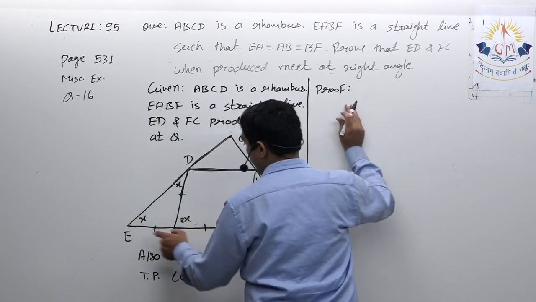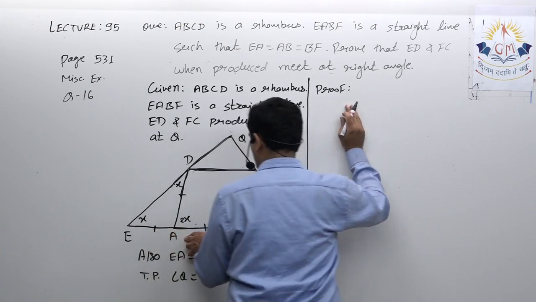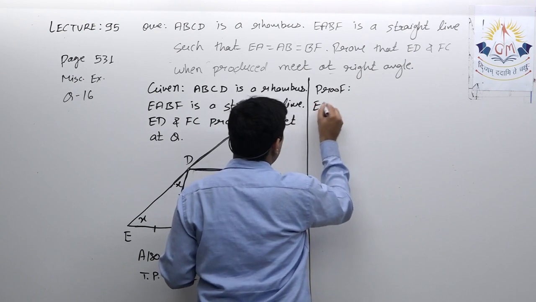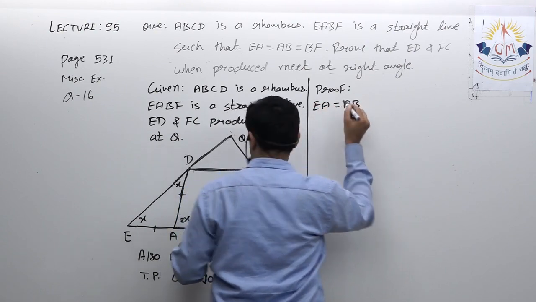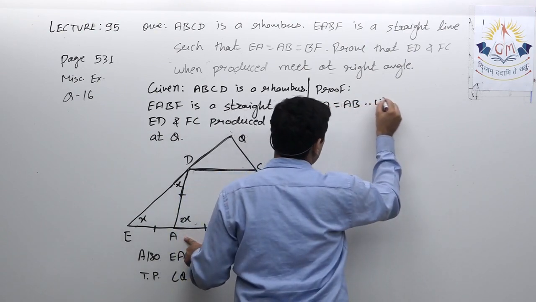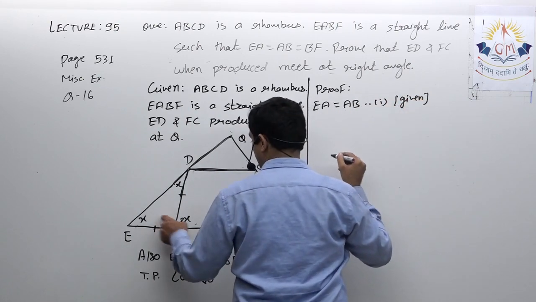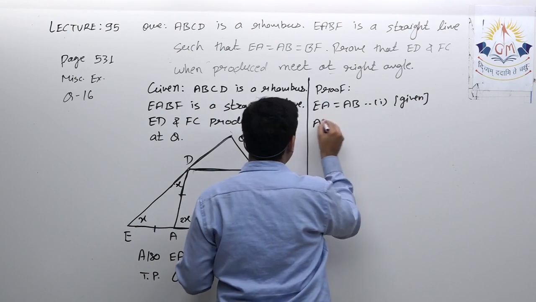Proof: EA equal to AB, given, and AB equal to AD.